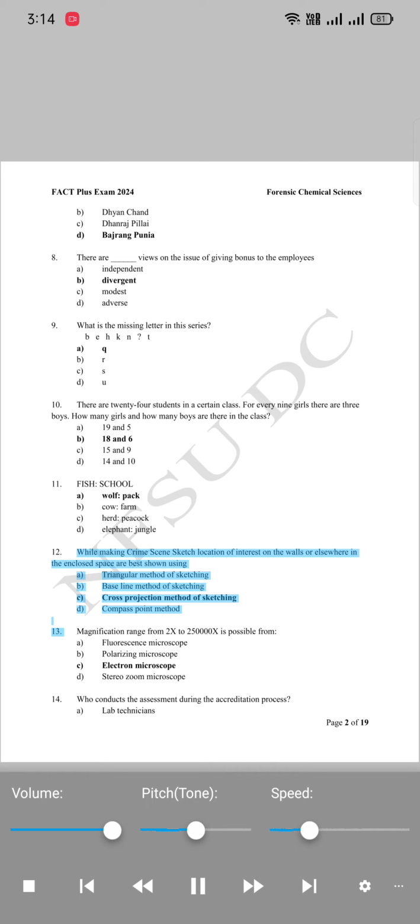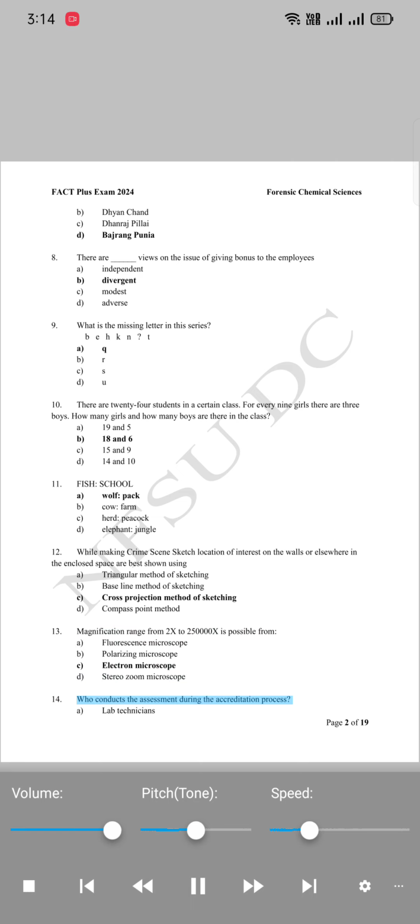12. While making crime scene sketch, location of interest on the walls or elsewhere in the enclosed space are best shown using A. Triangular method of sketching. B. Baseline method of sketching. C. Cross-projection method of sketching. D. Compass point method. 13. Magnification range from 2x to 25000x is possible from A. Fluorescence microscope. B. Polarizing microscope. C. Electron microscope. D. Stereo zoom microscope.